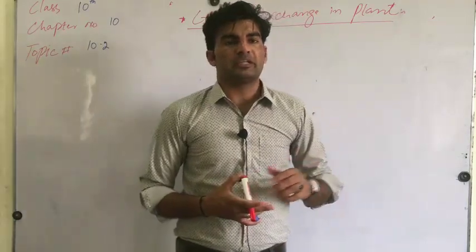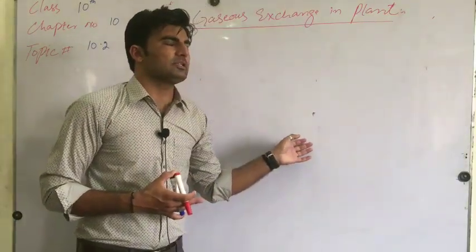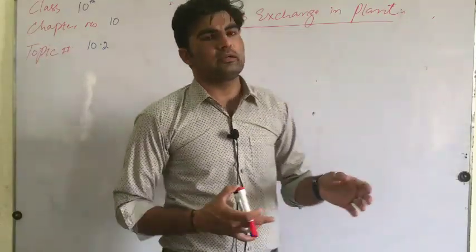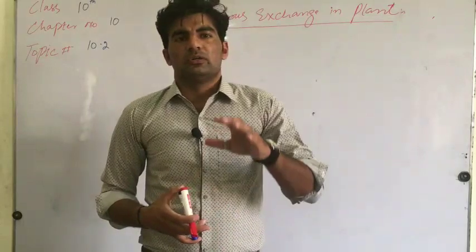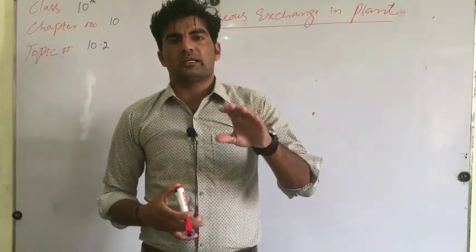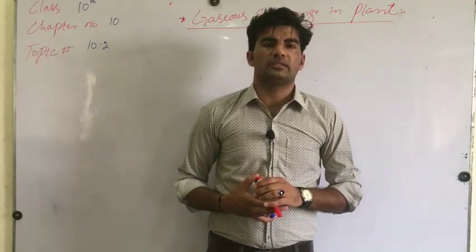So respiration occurs through all parts of the plant. With the passage of time, when it becomes adult and its stem becomes rigid, respiration or exchange of gases occurs in a specific part of the plant.